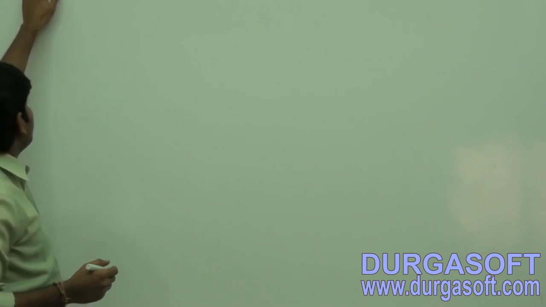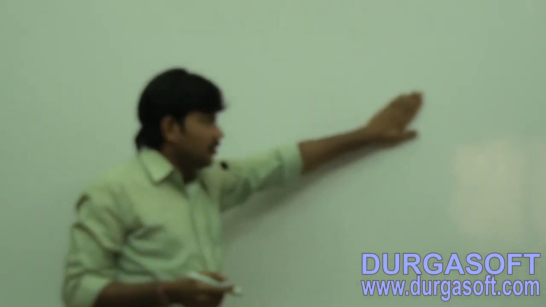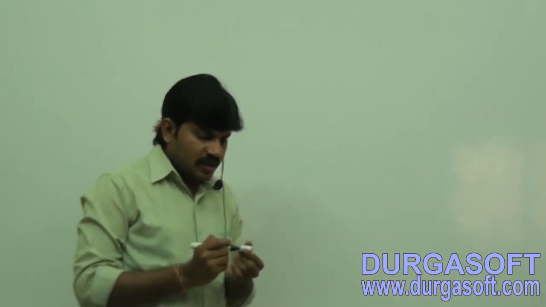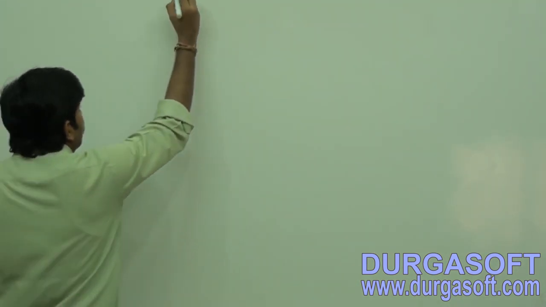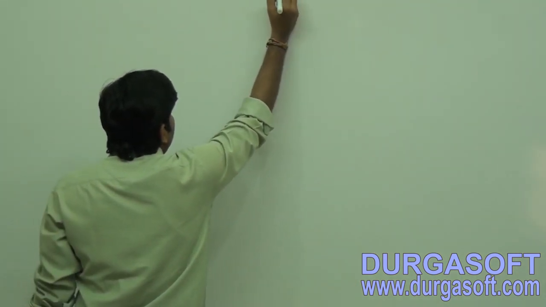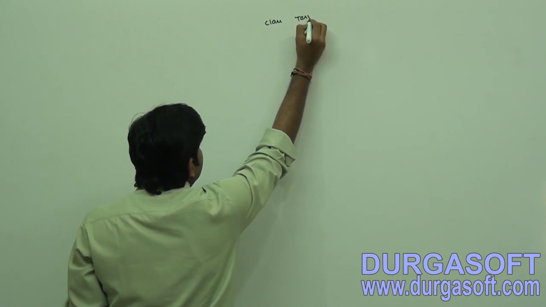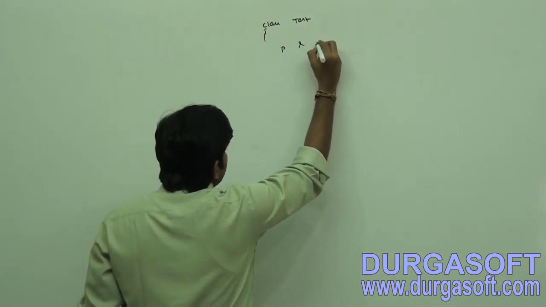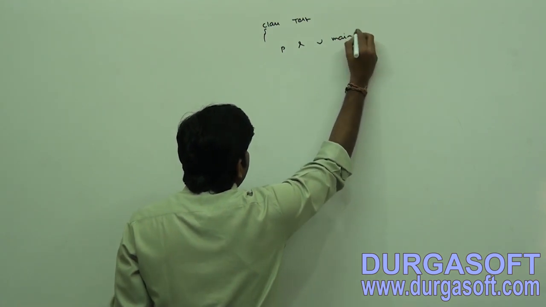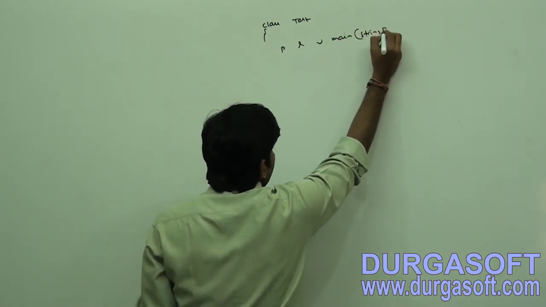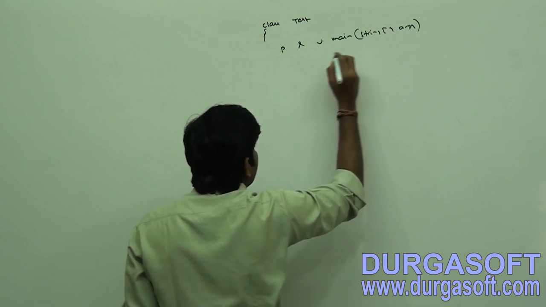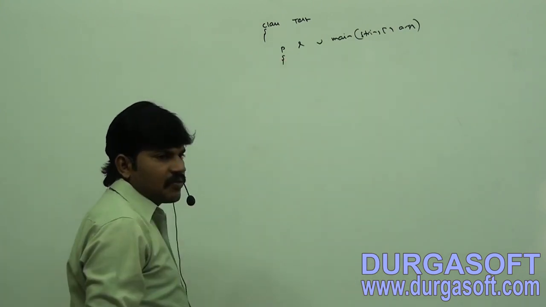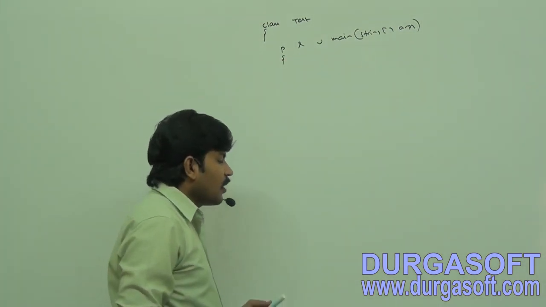Now the next terminology, make sure you people have clear clarity. Here I am taking class test, public static void main, string array args.